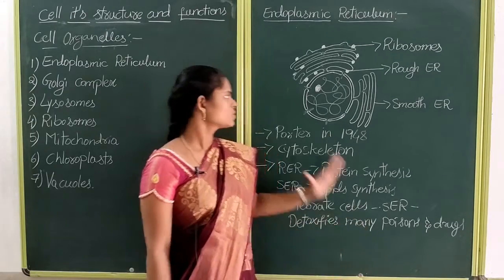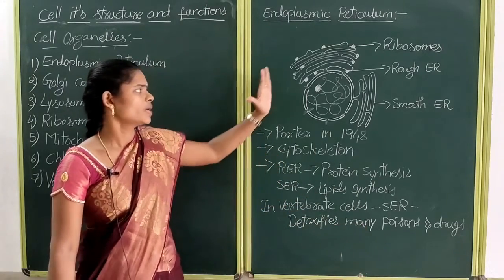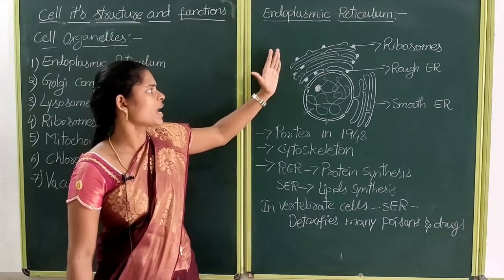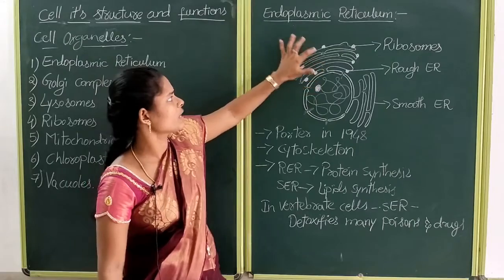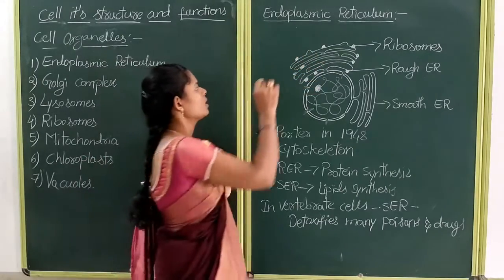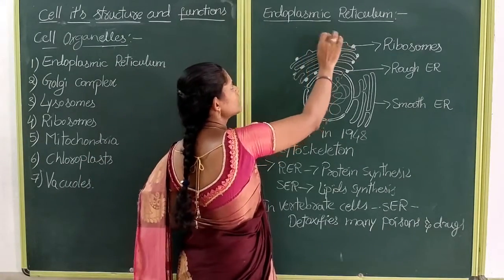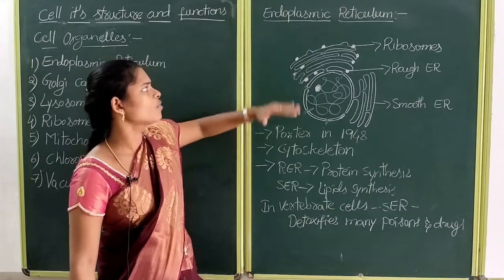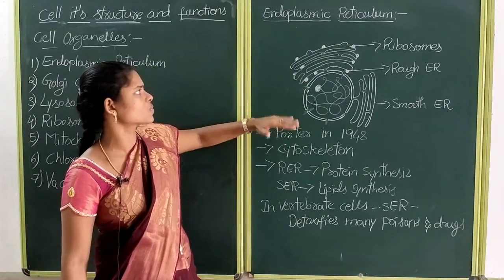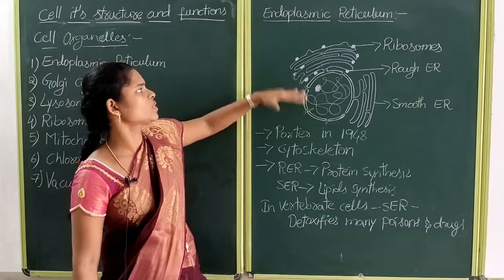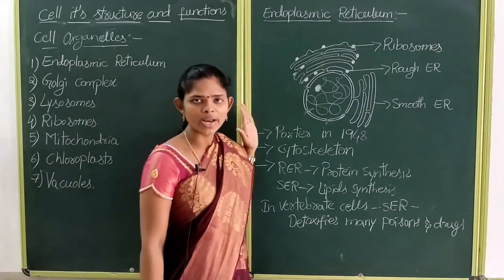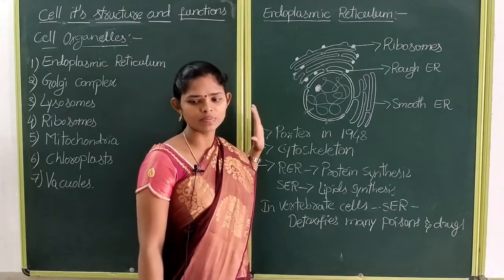So children, this is about endoplasmic reticulum. Sometimes this endoplasmic reticulum is attached to the cell membrane, which is helpful in the transportation of materials from the nucleus to the cell membrane. So this is about endoplasmic reticulum.